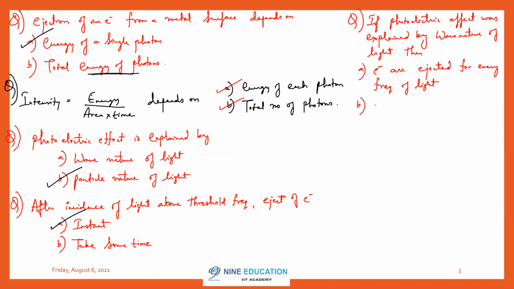B: Electrons are ejected instantaneously. C: There is a time lag in ejection of electrons.